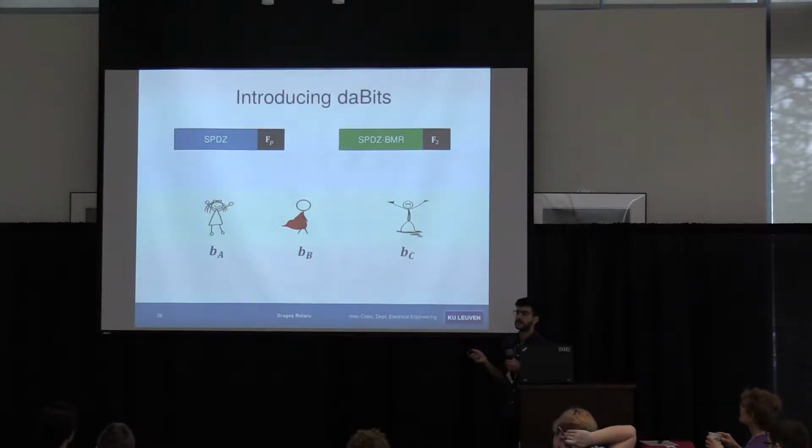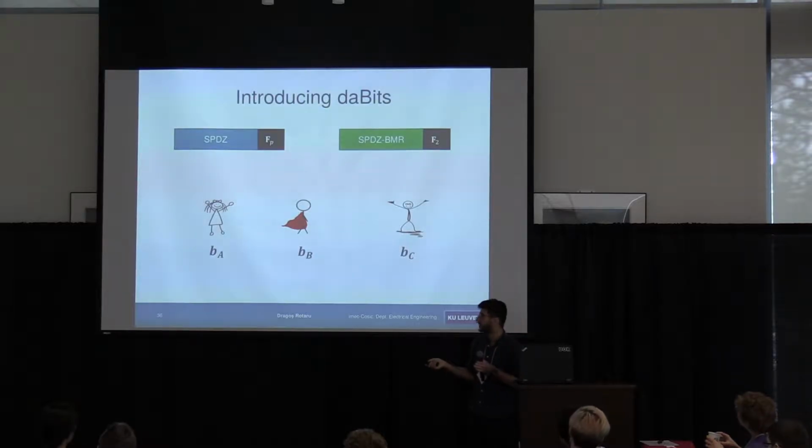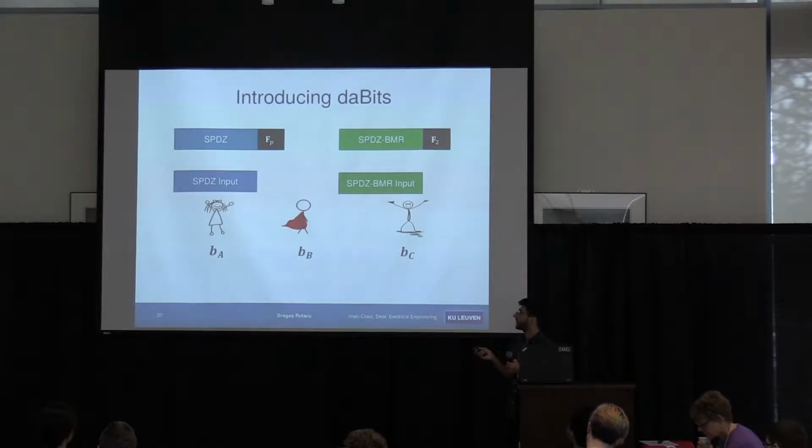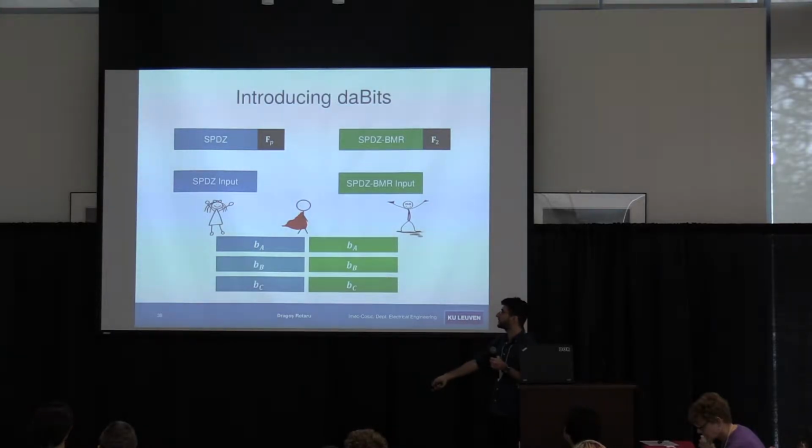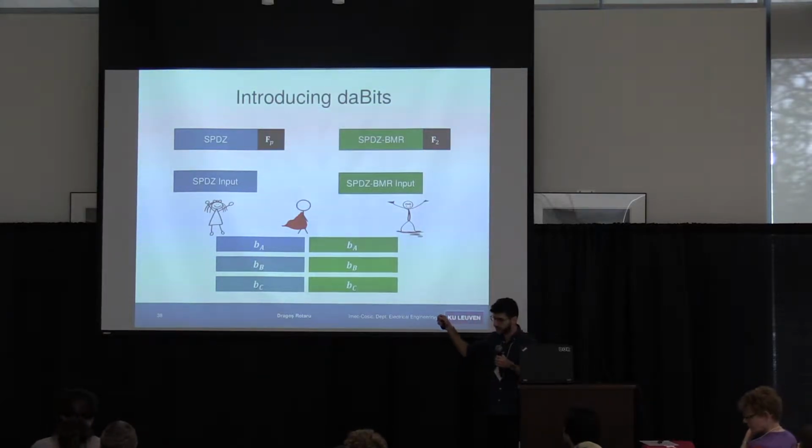Well, let's start with each party starting with some random bits, BA, BB, and BC. So each has its own random bits. And what each party does now is input those random bits to the MPC engine. So we have this SPDZ which works over mod P, and we have this SPDZ which works over F2. So we input these bits to the MPC engines, and we get some sharings, right? So now every party has those bits shared, and we would like to do some XOR.